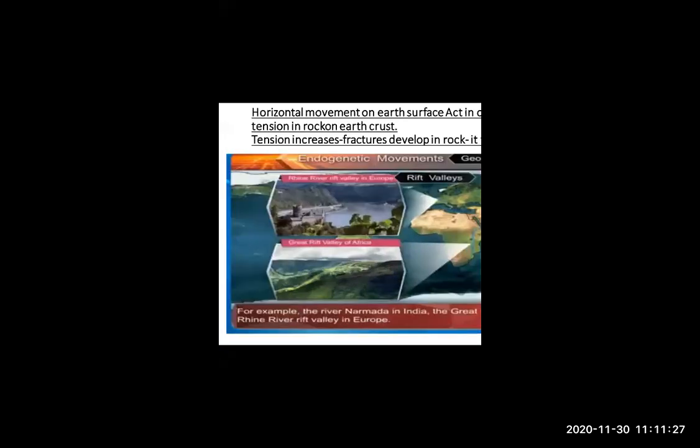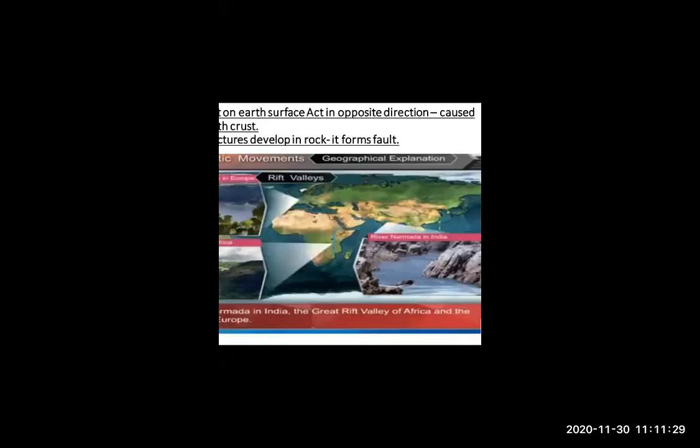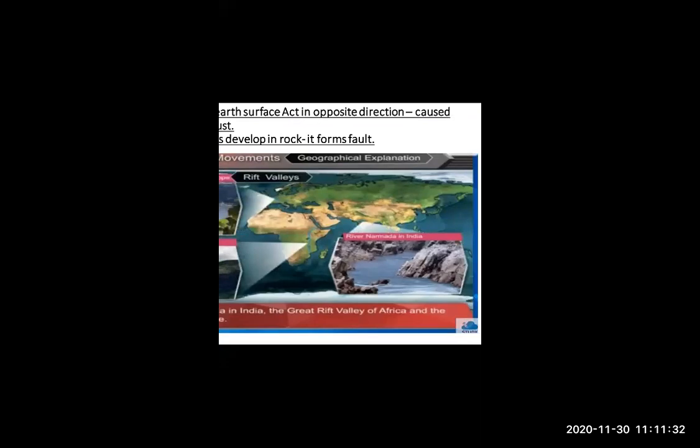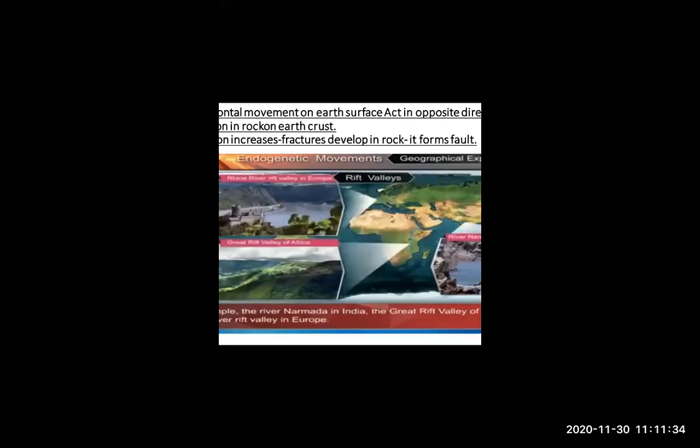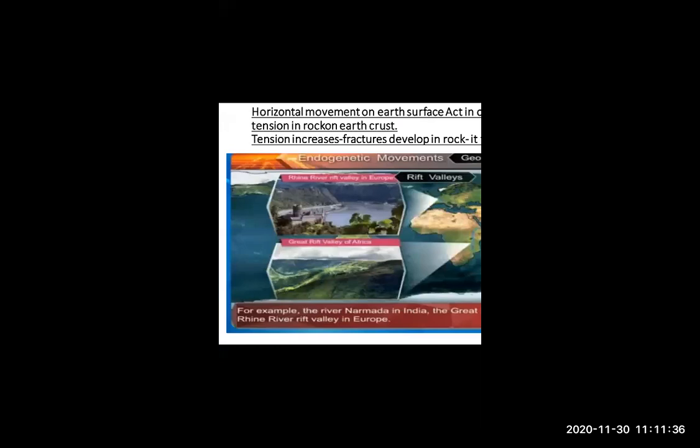After that, when we are talking about horizontal movement, as you all know, the word horizontal indicates all the things. So horizontal movements, when they act in opposite directions on the earth's crust, at that time rift valleys are formed.